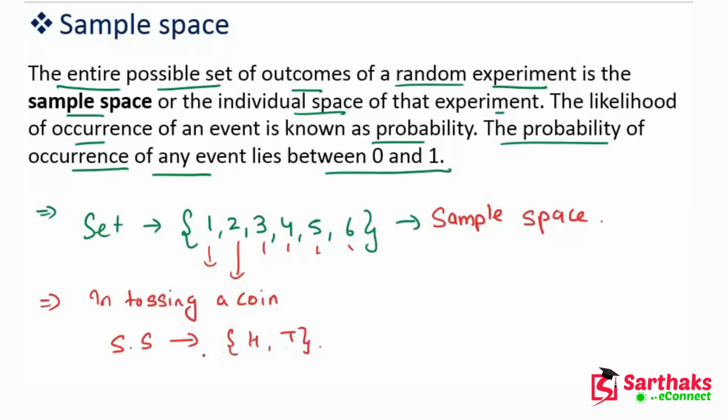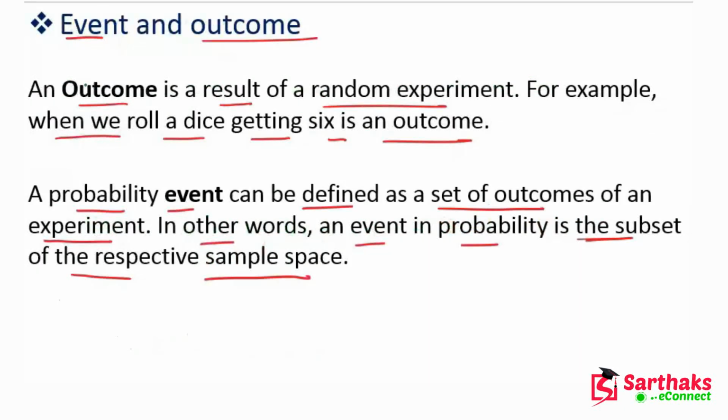That's why we can say that an event in probability is a subset of the respective sample space. I hope, my dear friends, you understand these things.